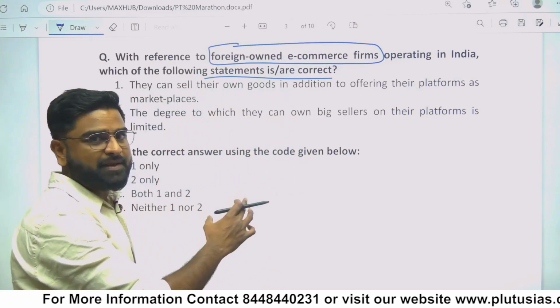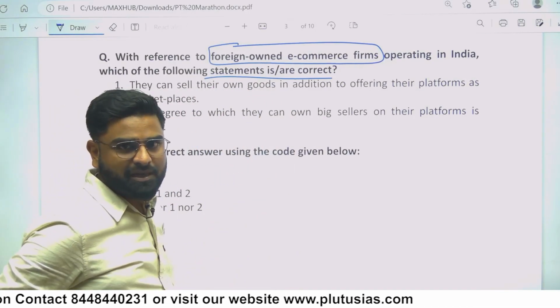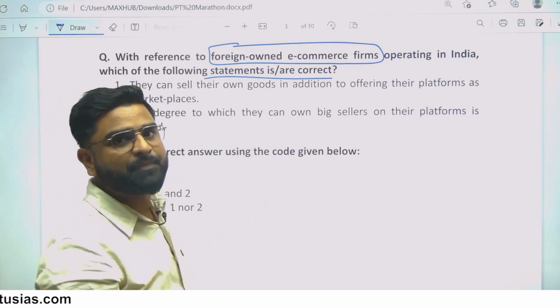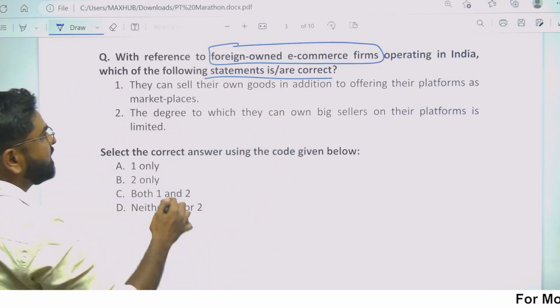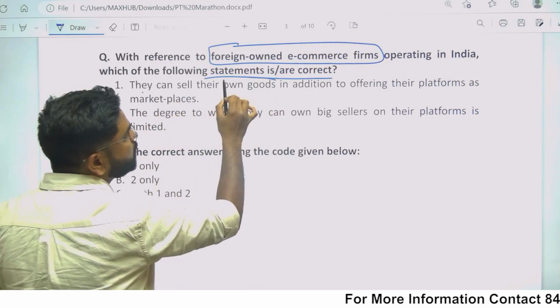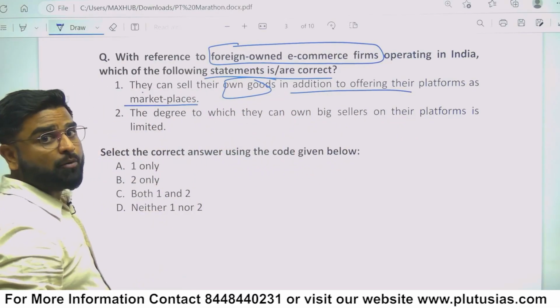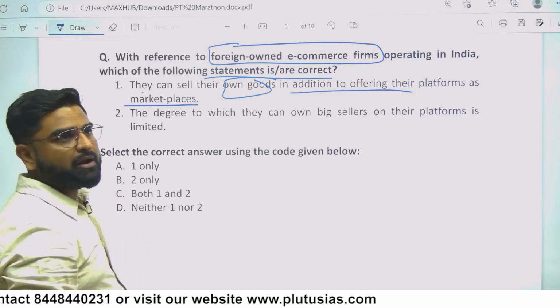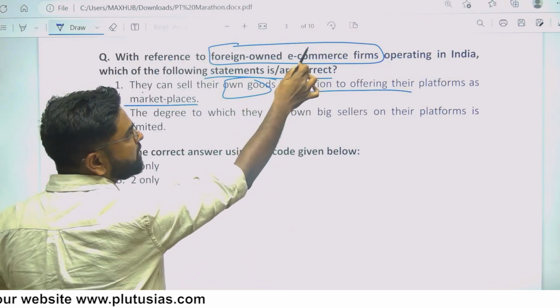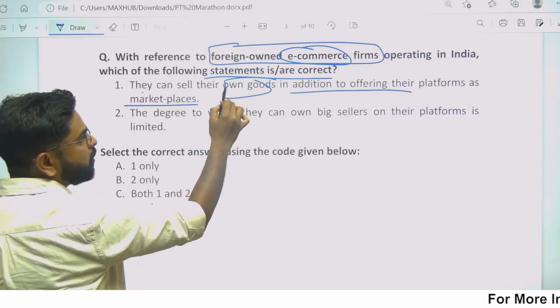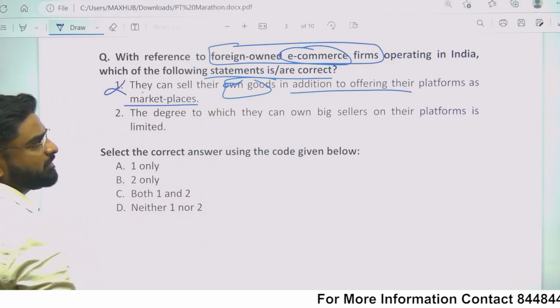ये concept based नहीं है properly, you cannot guess it. It's just like the question G20 common framework. If you have read it, then you can predict it. Otherwise, it's hard to predict. They can sell their own goods in addition to offering their platform as marketplace. If you have read the e-commerce policy, वहाँ पे साफ लिखा हुआ है that all e-commerce platforms shall be marketplaces only. It means they cannot sell their goods. It means this is a wrong statement.